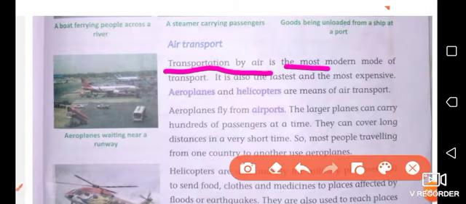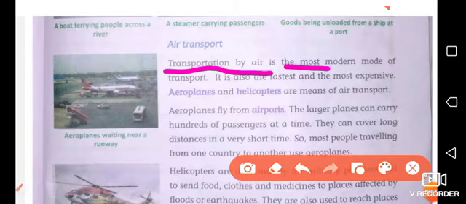Aeroplanes fly from airports. The larger planes can carry hundreds of passengers at a time. As you can see in this picture, aeroplanes waiting near a runway. In the next picture you can see this is the helicopter. A helicopter is smaller than the size of the aeroplane.